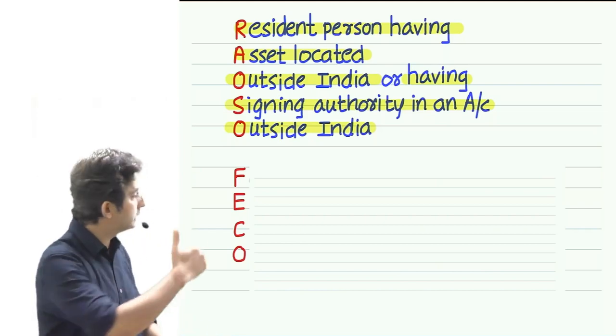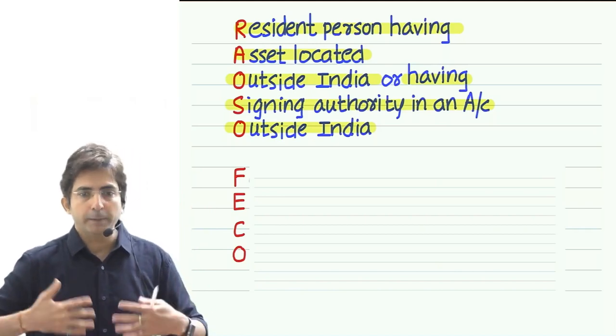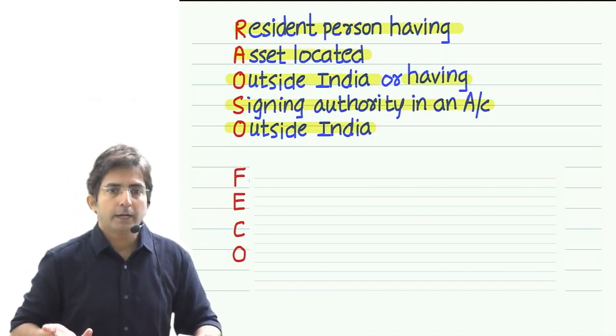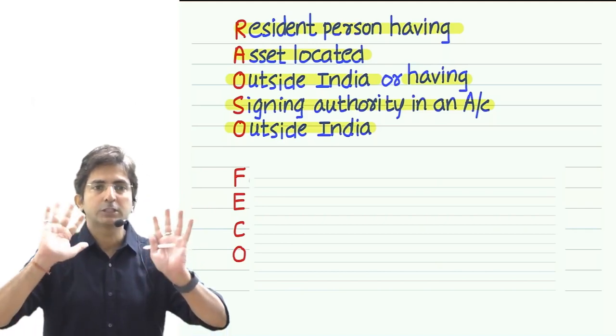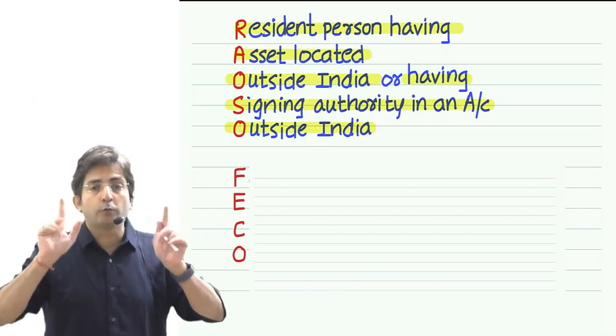See, basically this FACO means these are certain criteria which make the government feel that you are having a good standard of living, you are having a good standard of income, so we want you to file the return.